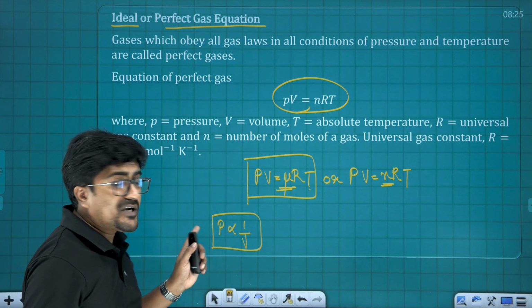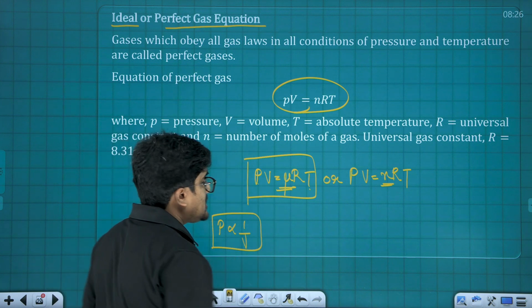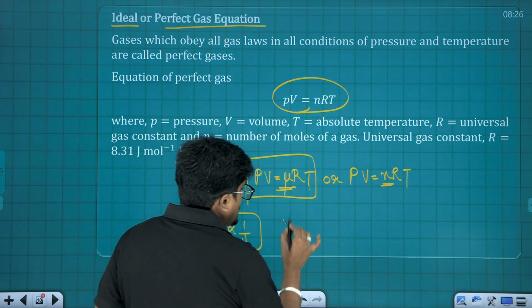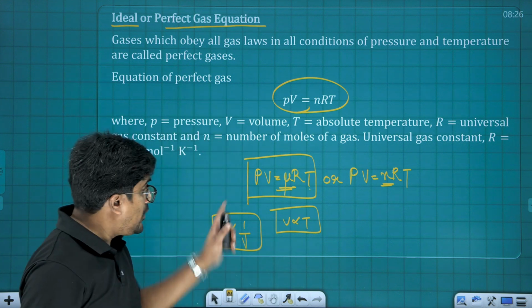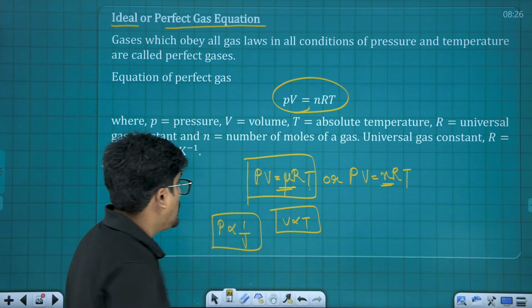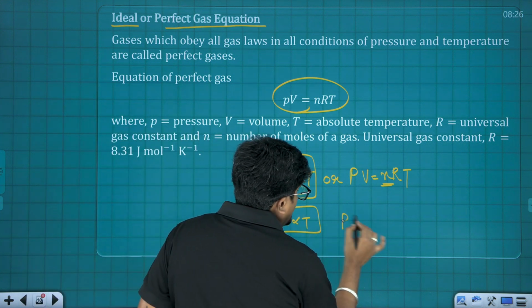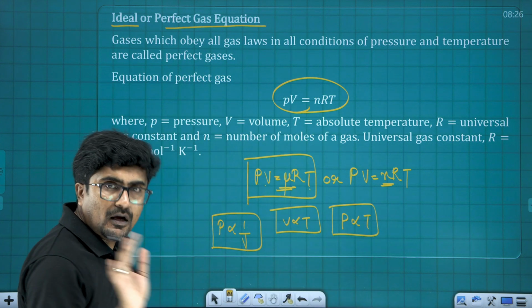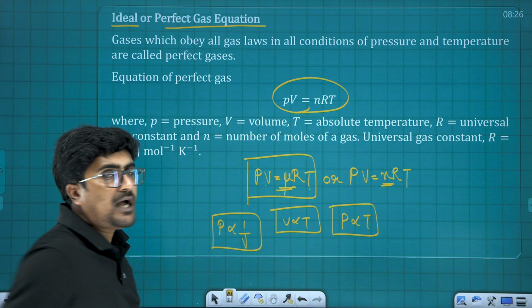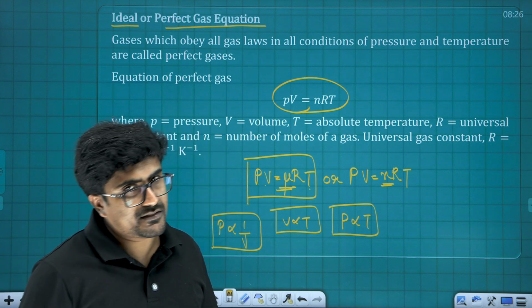Charles' law says that when pressure remains constant, let's consider P as constant, V is proportional to T. And if volume is constant, Gay-Lussac's law says P is proportional to T. Are you able to connect that? Yes. That is the ideal gas equation or perfect gas equation.